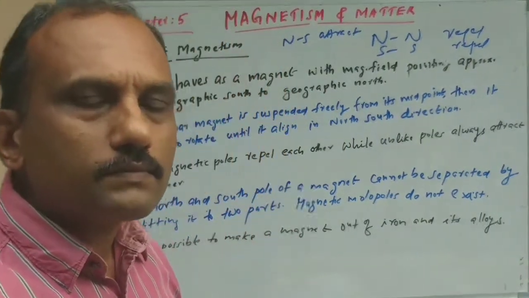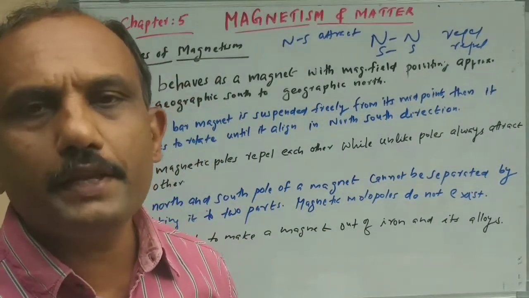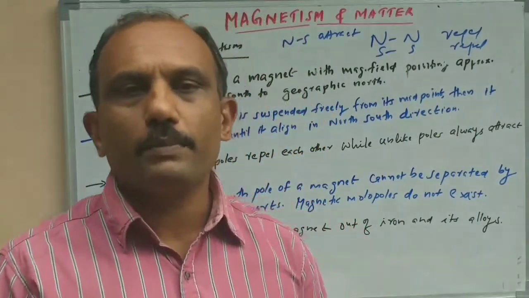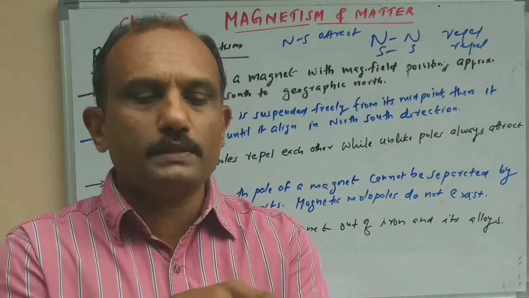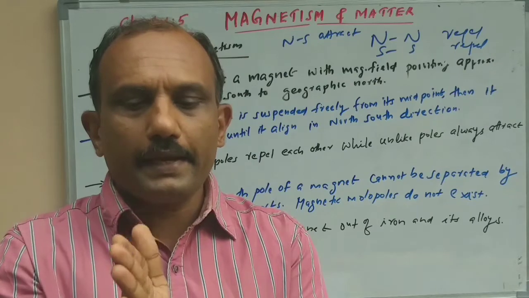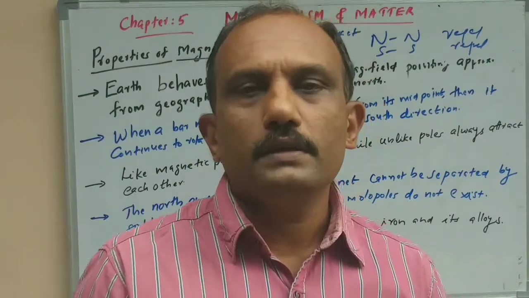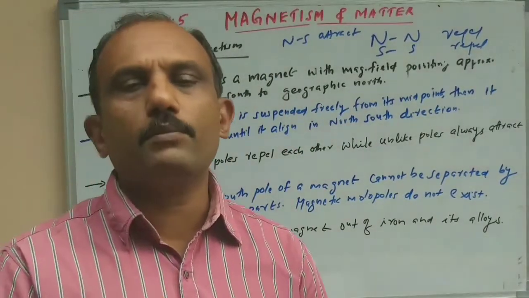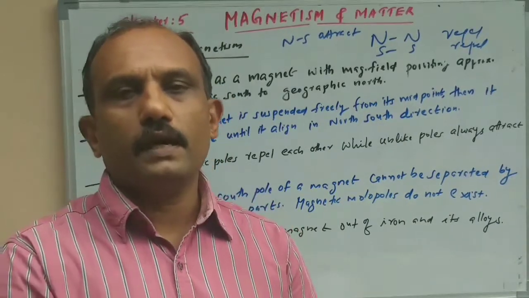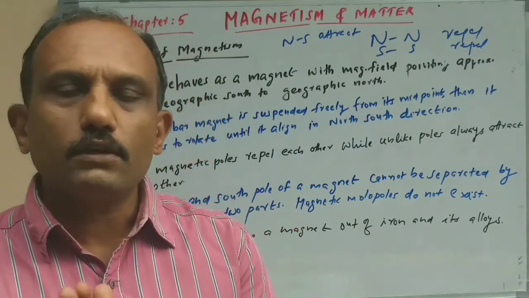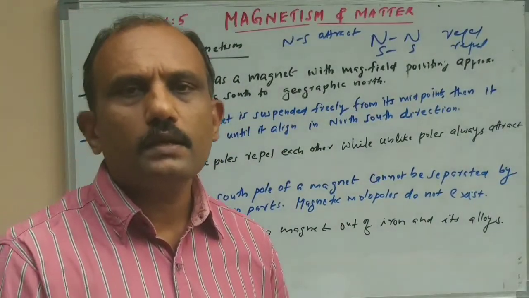Then the fourth one is that the north and south pole of a magnet cannot be separated individually. That's also an important property. Suppose this is the north pole, this is the south pole. If you cut this magnet, again there will be a north and south pole. That is, you cannot separate the north and south pole individually. That is, magnetic monopoles do not exist. You cannot have an isolated north pole. A north pole is always accompanied by a south pole, and a south pole is always accompanied by a north pole. That is another property.